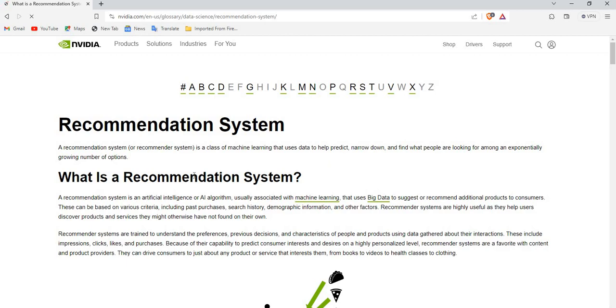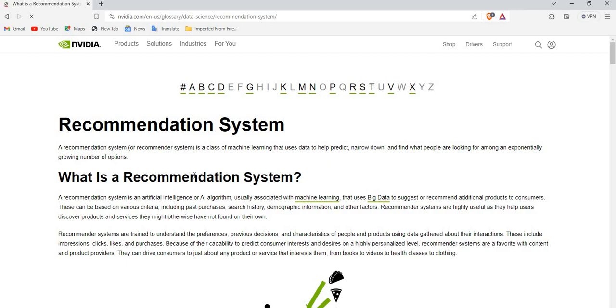Recommender systems are highly useful for people who want to discover products or services they might otherwise not have found on their own. Recommender systems are trained to understand the preferences, previous decisions, and characteristics of people and products using data gathered about their interactions. This includes impressions, clicks, likes, and purchases. Because of these capabilities, they can predict consumers' interest at a desired and highly personalized level.